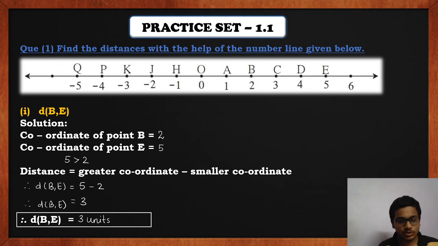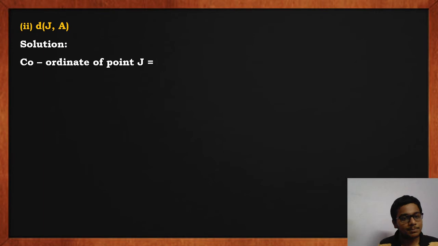I'll show y'all one more sum. After the second sum, y'all try solving this on your own and then just check with the solution in the video. So let us move to the second question. Second is distance JA. Again, we'll follow the same steps in the solution. Coordinate of point J. Keep the number line in front of y'all in your textbook. Coordinate of point J there is -2. Then the coordinate of point A is 1.